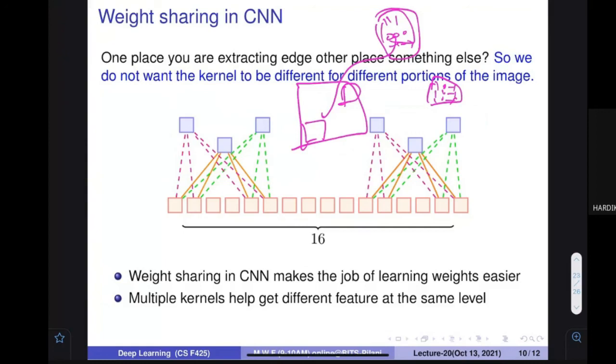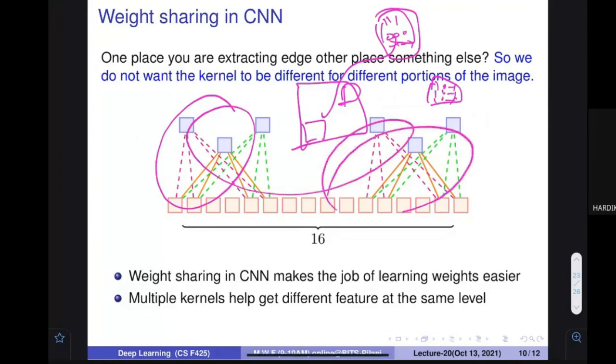My CNN is actually sharing the weights. What does it mean? If it does, for example, enhancement, it is doing the enhancement everywhere. But if I use something with different weights, for example a different architecture which is not sharing the weights, weight means a kind of feature extraction operation. So in one place it is enhancing, in another place it is finding edges, and in another place it is doing something else. This is not a good operation.